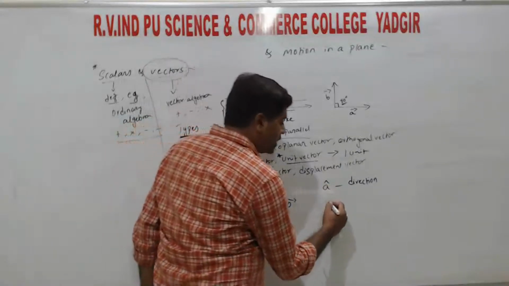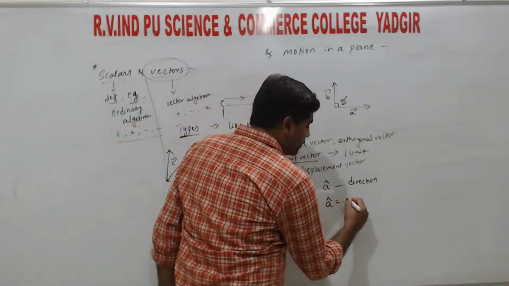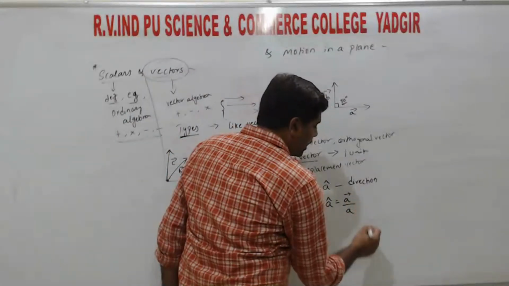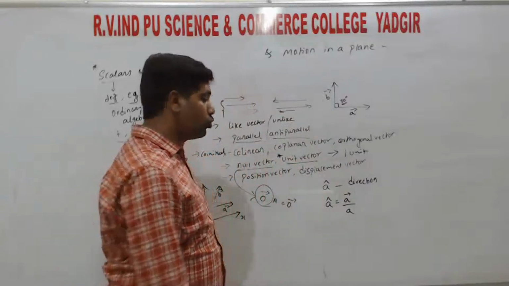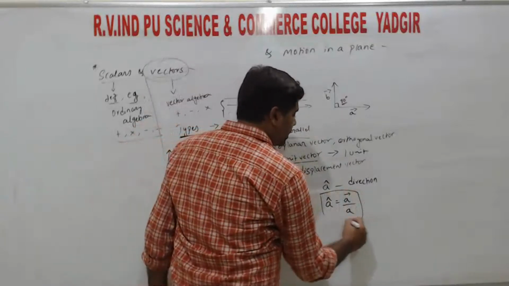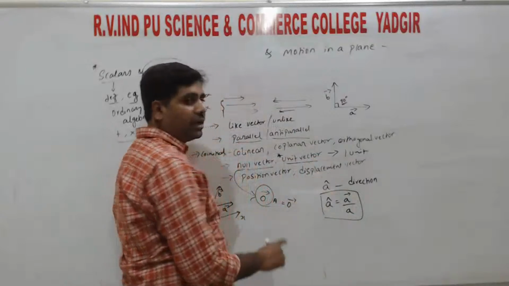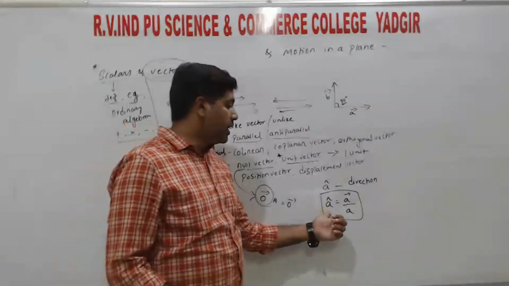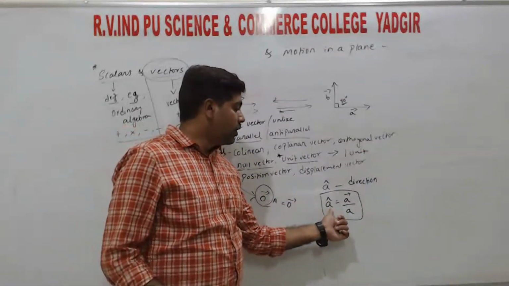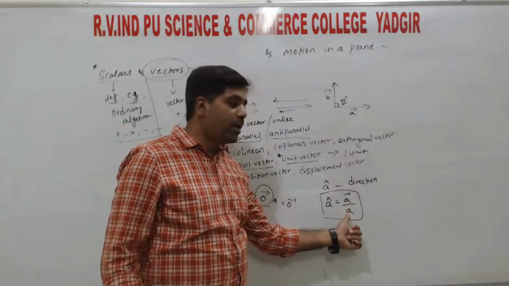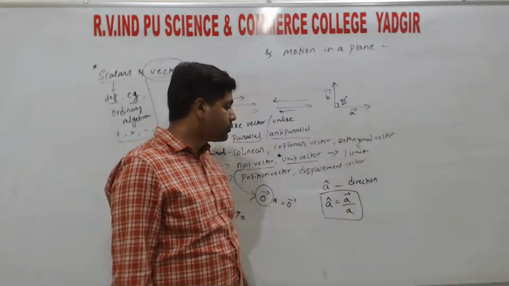So the mathematical relation for the unit vector: A cap is equal to vector A divided by A. This is very important. Along with the definition of the unit vector, we need the mathematical relation. The mathematical relation is A cap equals vector A by A, right?